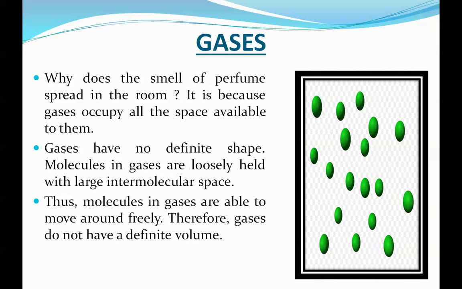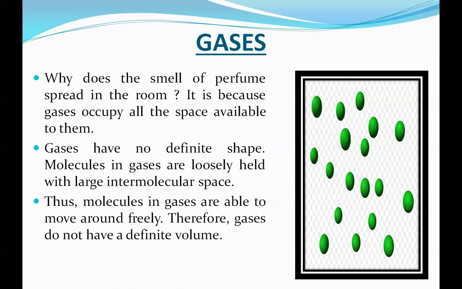Here see, children. If we spray perfume in the corner of the room, that perfume occupies or spreads through the total room. Yes, children, total space available to them. That's why gases have no definite shape. Molecules in gases are loosely held with large intermolecular space.